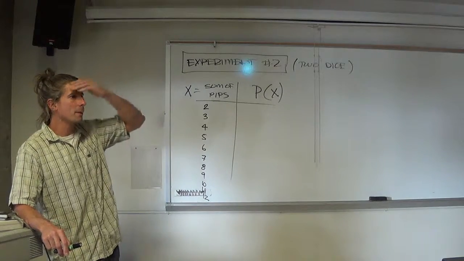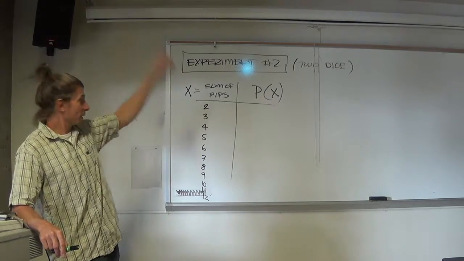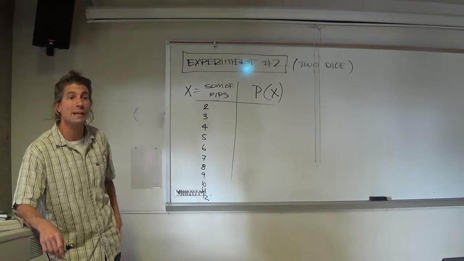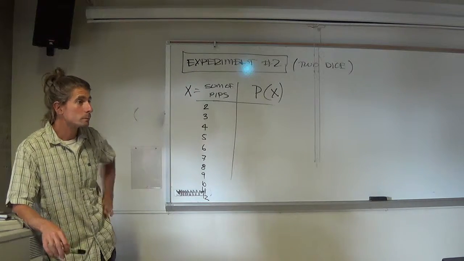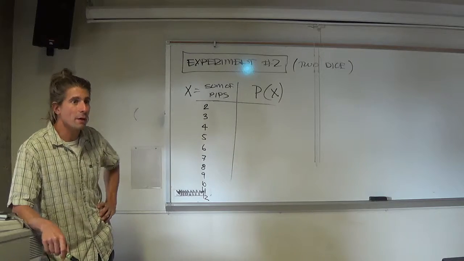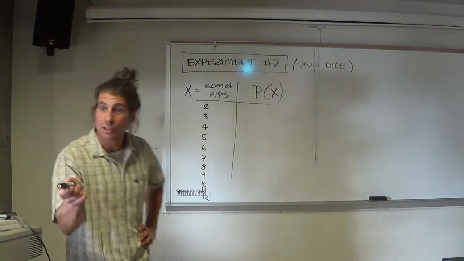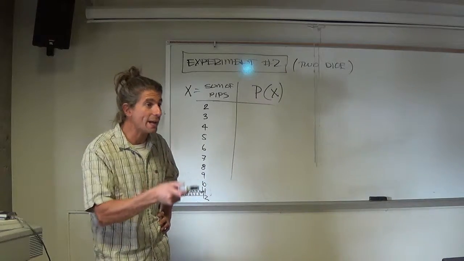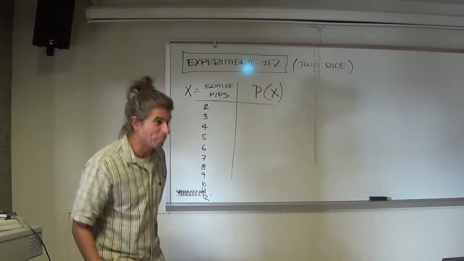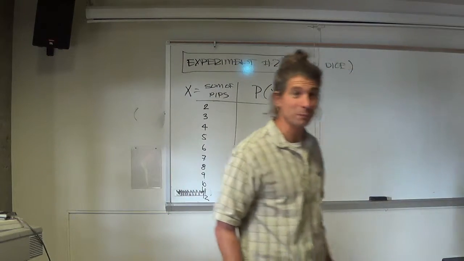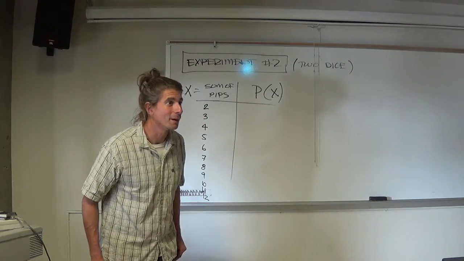What should I put in for probabilities? What do you think? There's 11 outcomes: 2, 3, 4, 5, 6, 7. What percentage should I throw in? Any of them. It depends? Oh, I like the "it depends." Jay says 8.34%. Where did that come from?